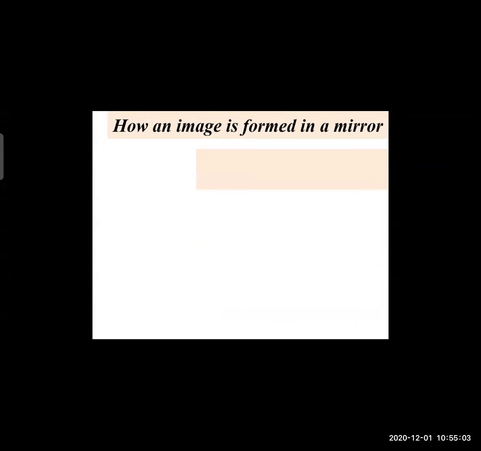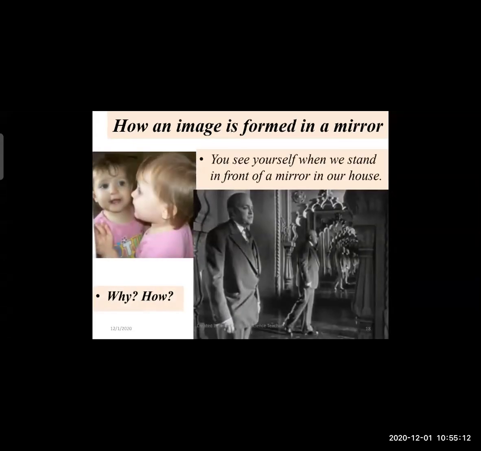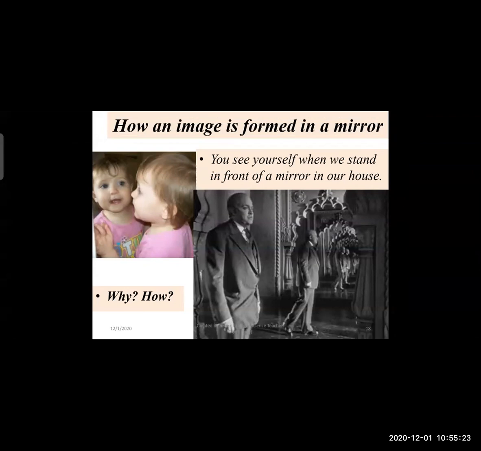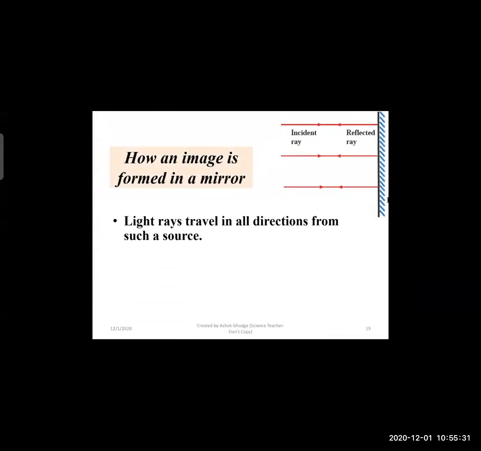Now, another question in our mind is how an image is formed in a mirror. You see that yourself when you stand in front of the mirror in our house. So how, and why, does this mirror make that image? How is an image formed in a mirror? There are light rays traveling in all directions from the source, whether that source is sunlight or the tube light in your house.